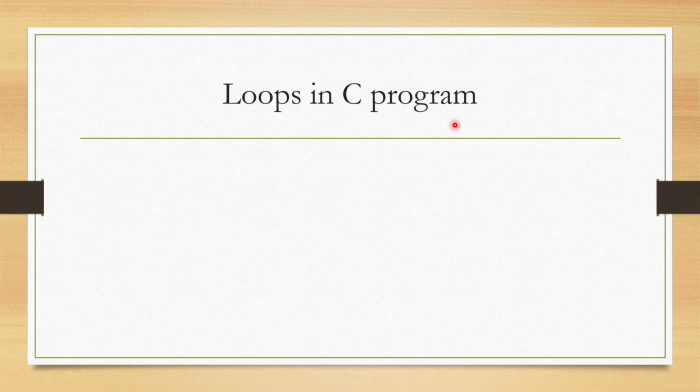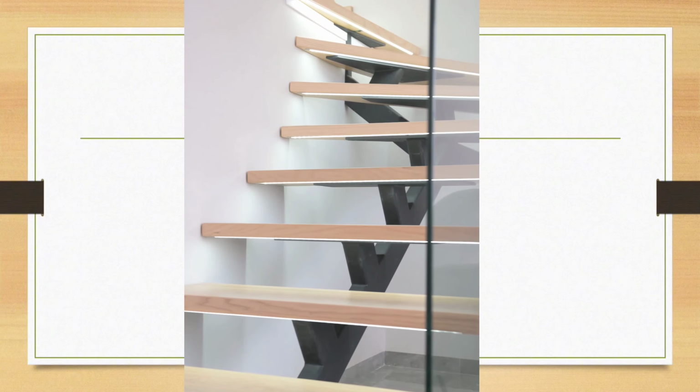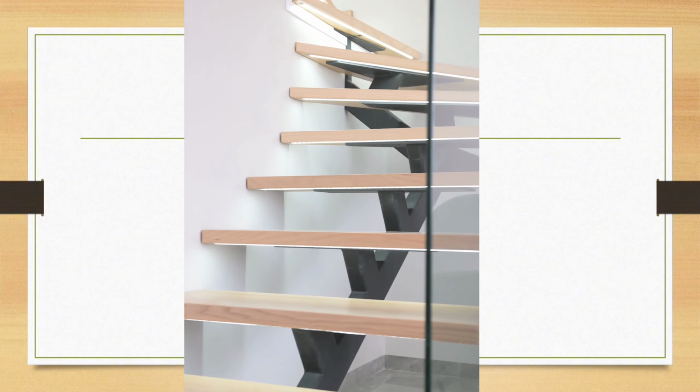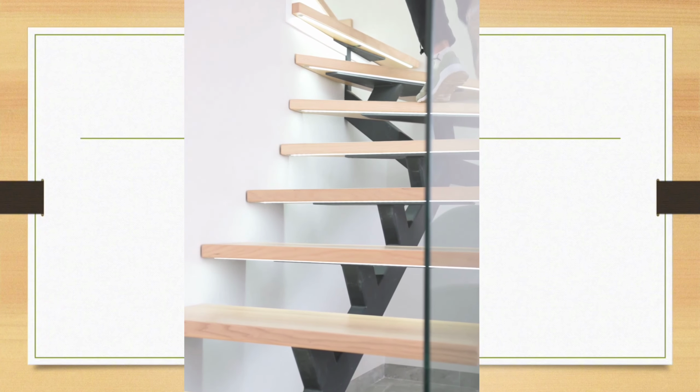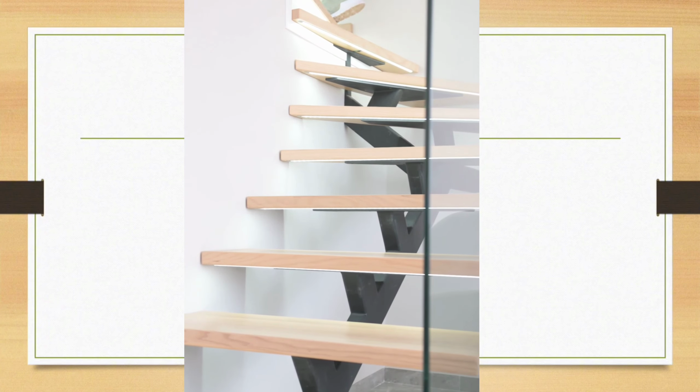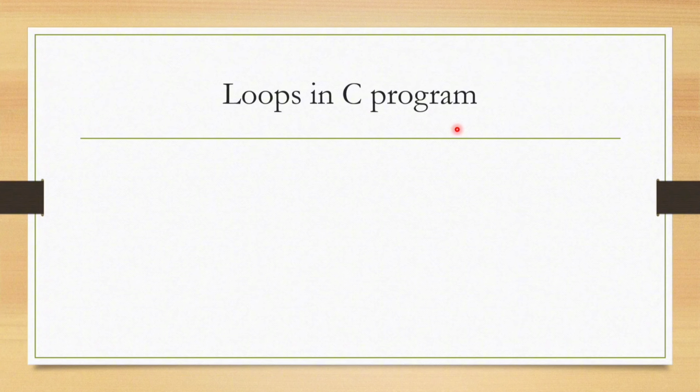Loops in C programming. First, let us understand what a loop is. A loop in programming is a way to repeat a set of instructions multiple times. Let us understand this with one real-life example, where you imagine you are climbing 10 steps to reach your room. You take one step at a time and repeat this action until you reach the top. This is exactly how loops work in programming.